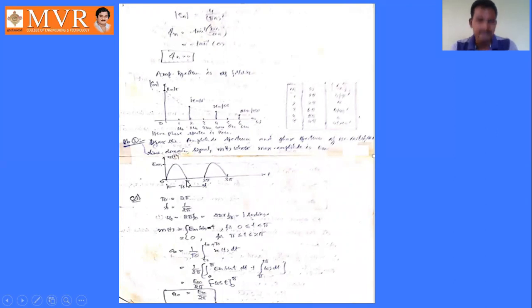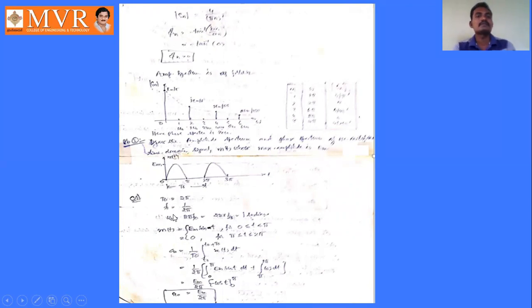The signal is varying from 0 to 2 pi. From 0 to pi, we have a sinusoidal wave. From pi to 2 pi, there is no sinusoidal signal, and we get the output as 0. The whole thing will be repeated periodically. So the total time period T naught is from 0 to 2 pi, that is, T naught equal to 2 pi.